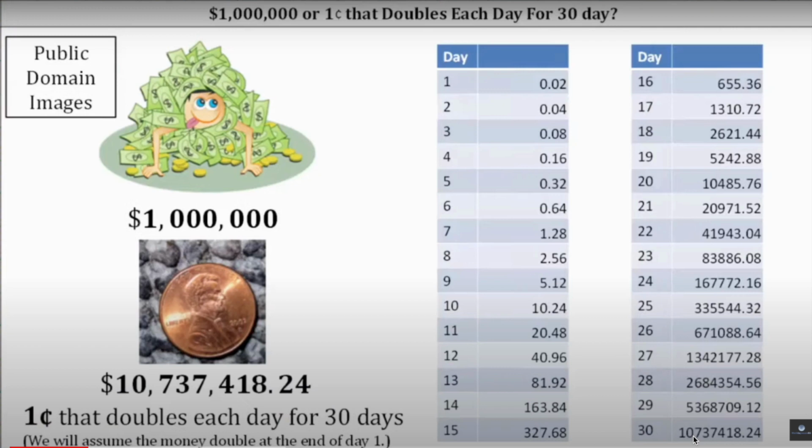That's $10,737,418.24, which he's got here. So taking the $1 million, you have $1 million right this minute. But if you took the penny and it doubled every single day for 30 days, you'd have $10 million, almost $11 million. So this is an idea of an exponential function.